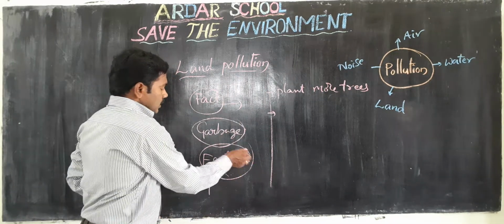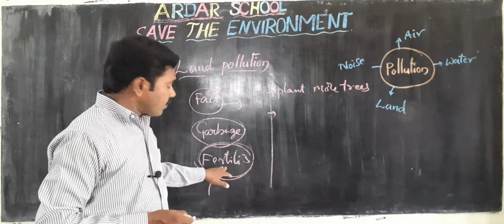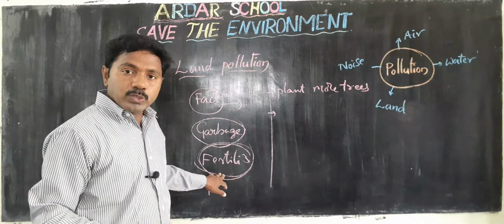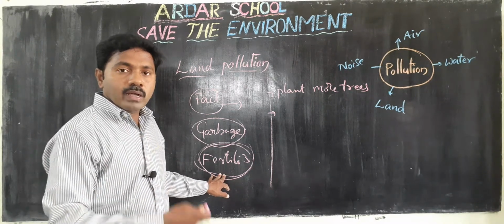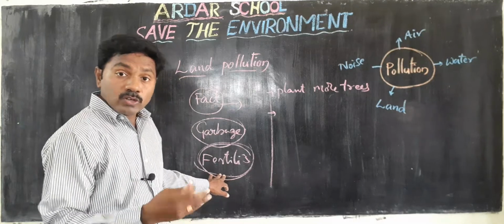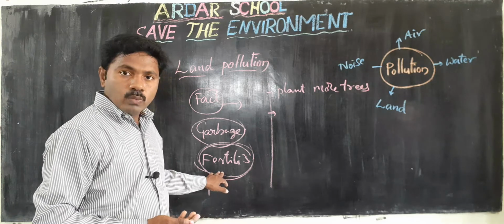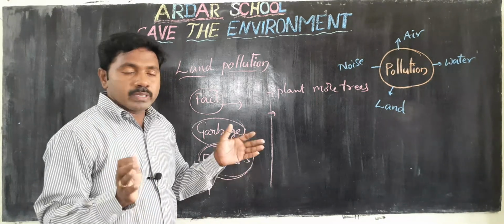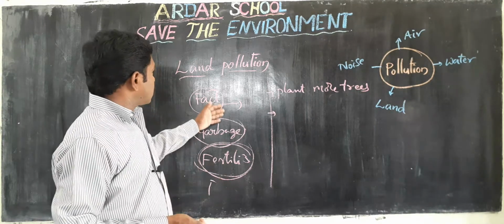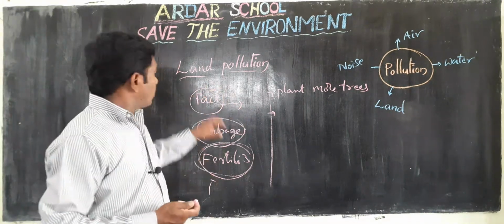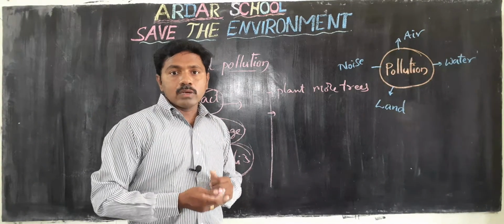Next one, using the fertilizers. We should stop the fertilizers. Instead of fertilizers, we can utilize manures, natural fertilizers. It is good for the environment and the crop also. If we are using natural fertilizers, we get a good crop, a good yield. Okay, children, so these are the steps. If we follow them, we can control land pollution.